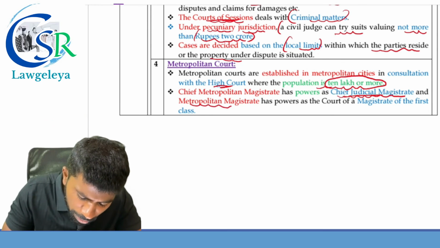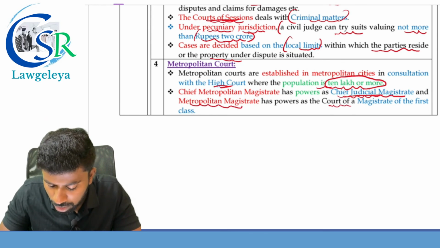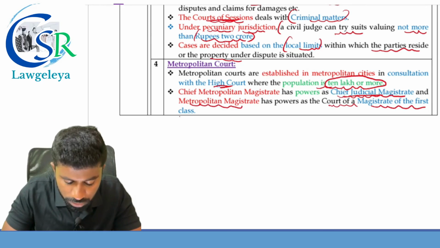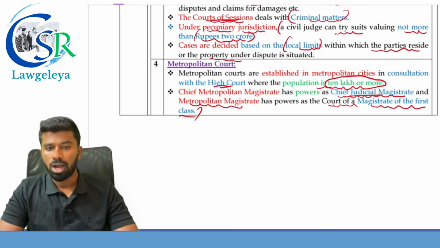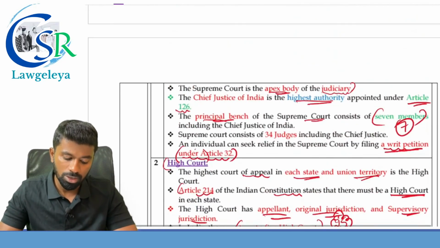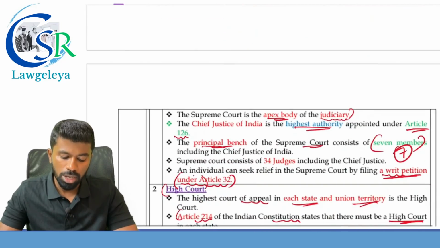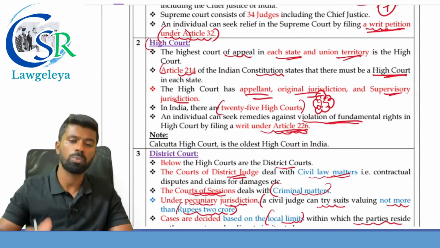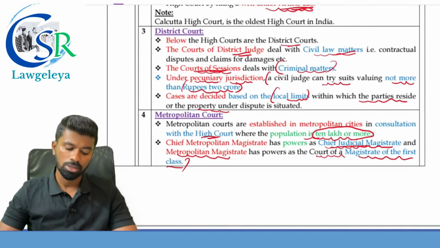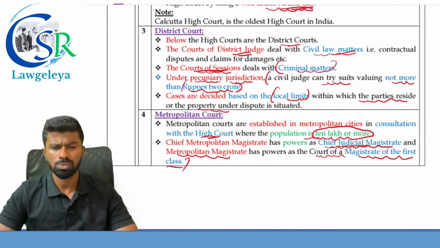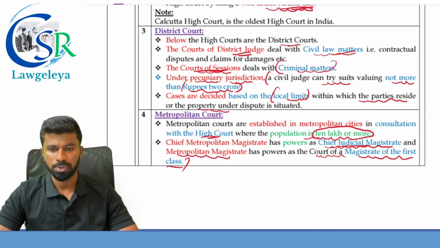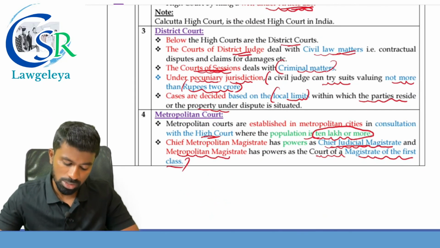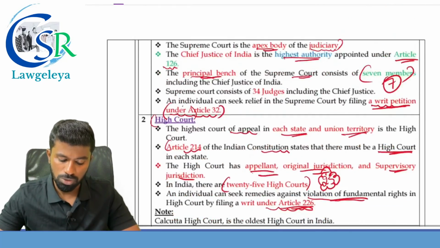And the Metropolitan Magistrate has the power of what? The power of a magistrate of which class? The first class. And this is the hierarchy of what? The hierarchy of the courts in India. First is the Supreme Court. Under the Supreme Court we have the High Court. Under the High Court we have what? The District Court. Under the District Court we have the Metropolitan Courts as well as the Judicial Magistrates and Executive Magistrate. This is the hierarchy of courts in India.